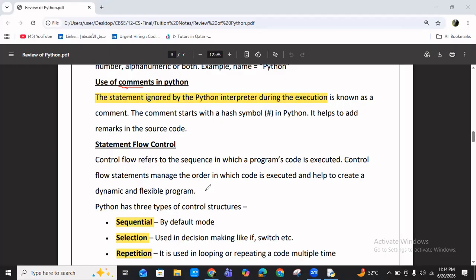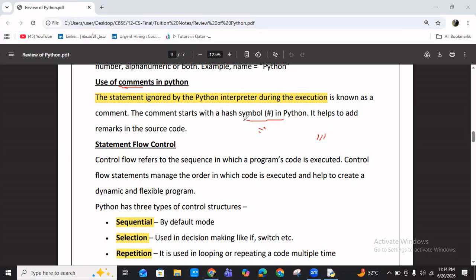You can add a comment by using this symbol. A single line comment we can add by using the # symbol. A multi-line comment you can add by using three single quotes. If you want to add multiple lines, you can add it like this. The Python interpreter will ignore these lines during the execution. It is only for the user's understanding. I hope it is clear.